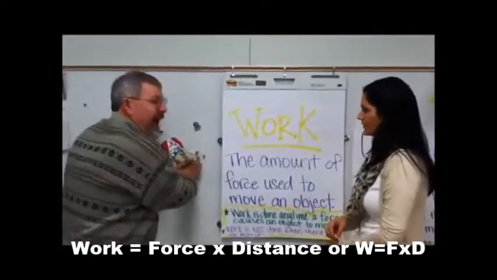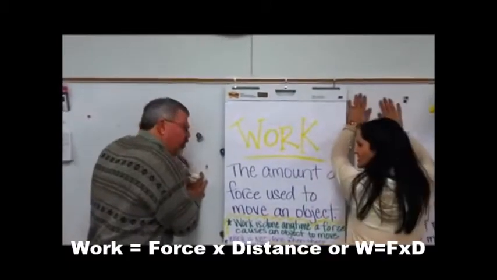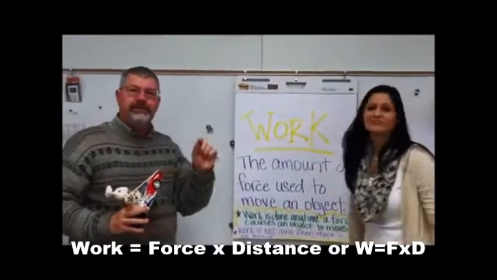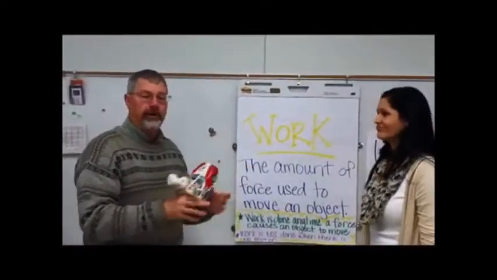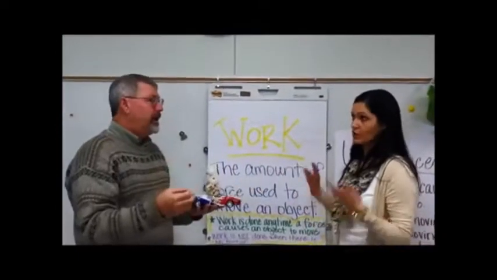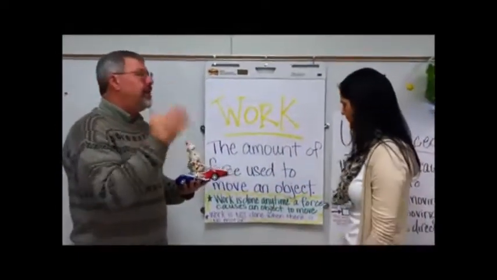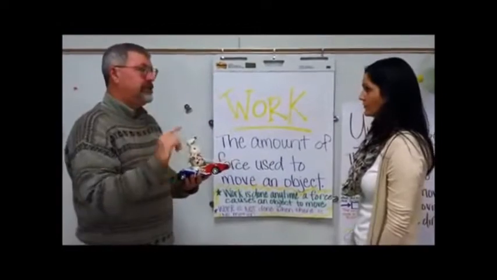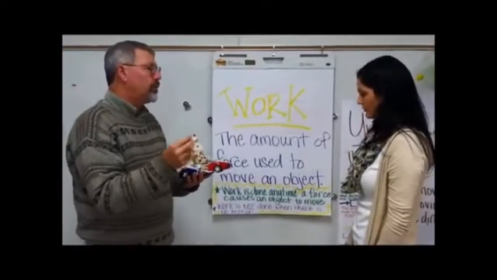No matter how hard I push this wall, it doesn't move any distance, so there's absolutely no work being done. But if I have just a little bit of force and I move this car, then there's work being done on the car because it is moving. So it's force times distance, and you have to have some distance for there to be work.